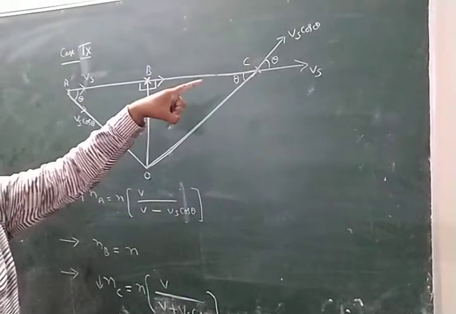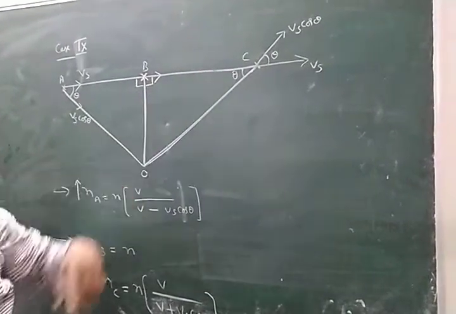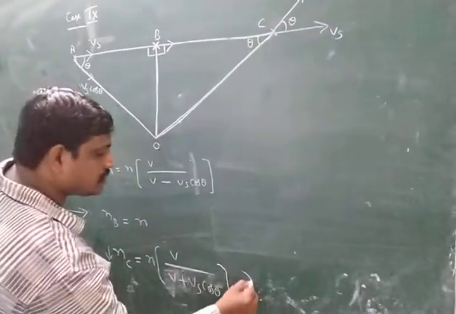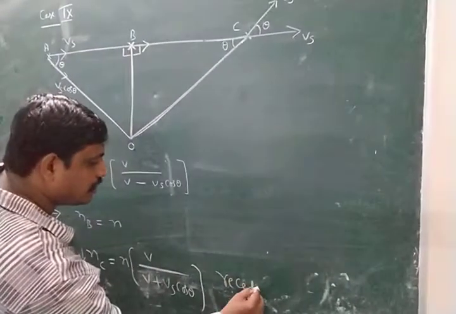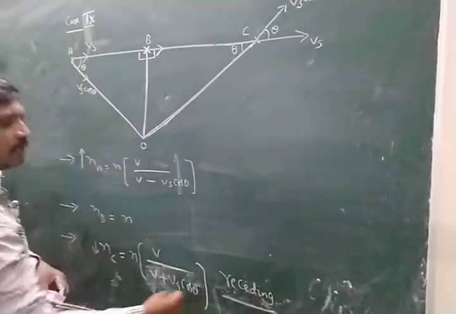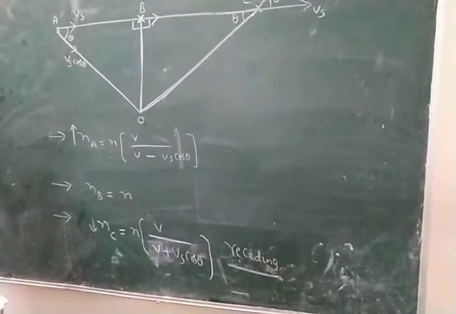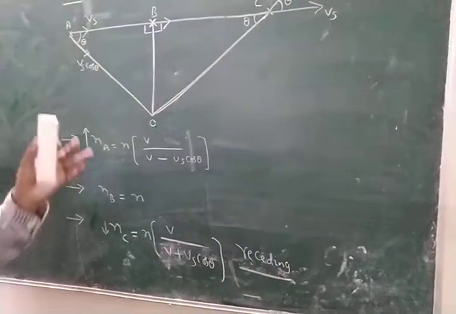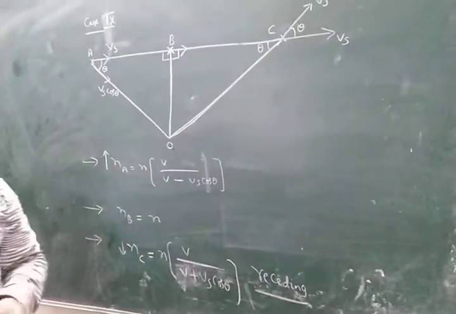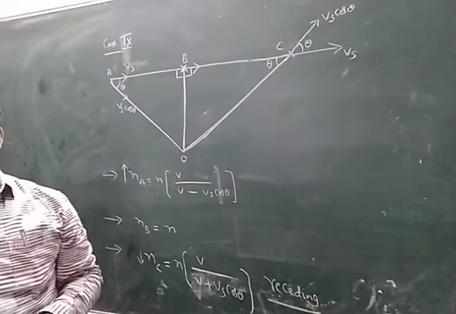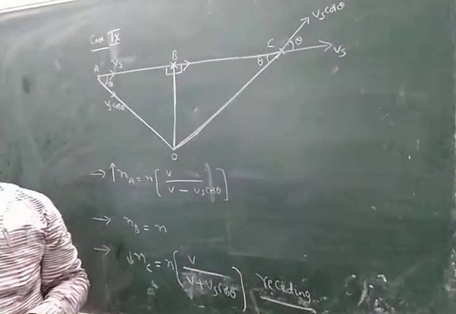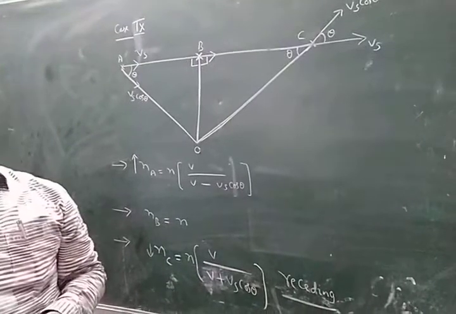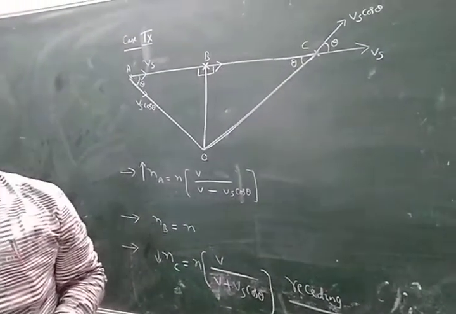Away means, in this chapter, receding. Once again, receding means away. These 9 concepts, listen carefully.